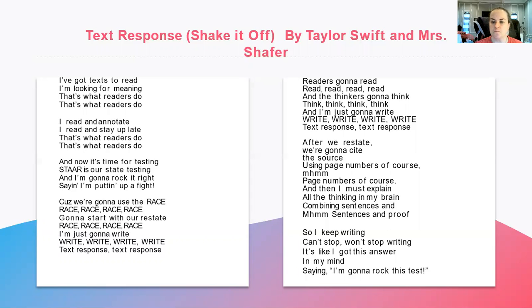Did you notice the rhyming pattern? Read, meaning, which is an A-B rhyming pattern. Do, which is repeated. You'll see that we have an A-B, C. The second line is an A-B, the stanza. The A-B is repeated in the third stanza. The fourth stanza is an A-B, C, rhyming pattern, which is similar to A-B, C, D, because we have every two lines rhyming in the fifth stanza.